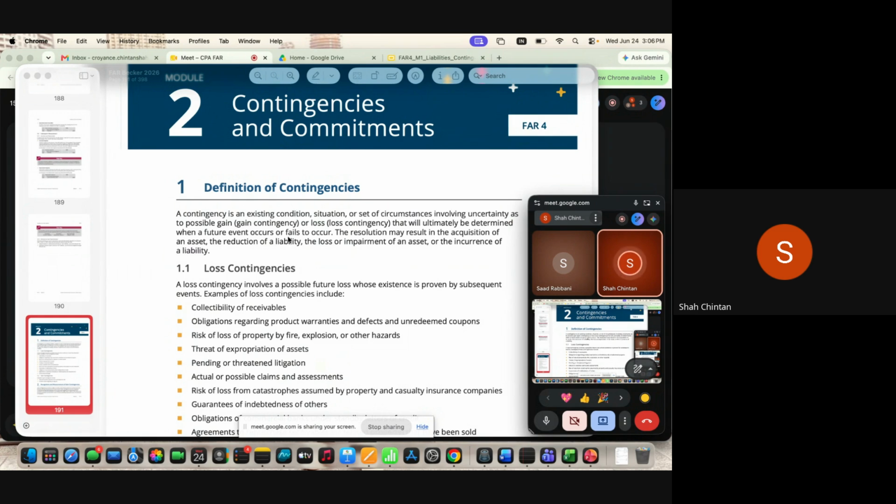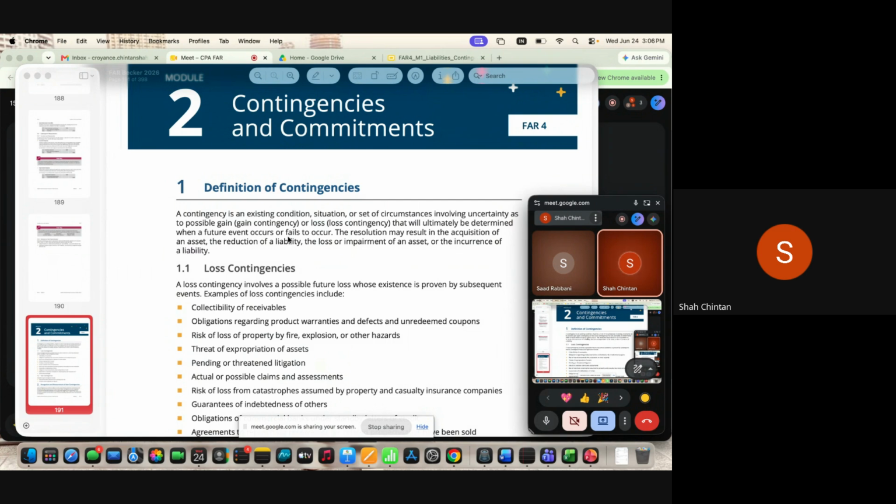Now, there could be scenarios where there are contingent liabilities and contingent gains. It means there is no present obligation right now. However, you estimate a situation, condition, or circumstances which are uncertain, not confirmed yet, which can result in either a possible gain or a possible loss. So it is called a contingent liability.